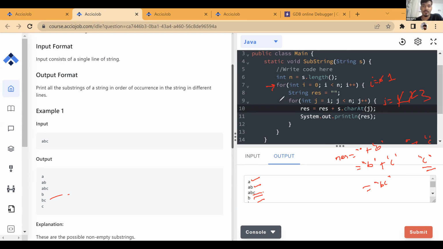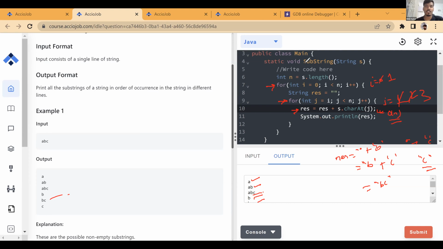So here see how it is n cube, because these two loops are order n, but this concatenation operation is also an order n operation. This is not an O(1) operation. String concatenation doesn't work like number addition. Number addition was an O(1) operation, but string addition is not O(1), it is an order n operation. So this makes the entire complexity n cube.